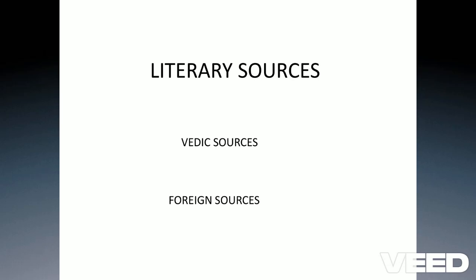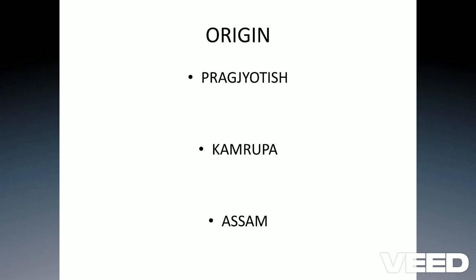Now, in the next slide, we are going to discuss the origin. We all know that in the older time, this part was basically known as Pragjyotishpur or Pragjyotish. Primarily, Pragjyotish is divided into two parts: Prag and Jyotish. Prag means former or eastern, and Jyotisha means astrology. We got this information out of the Kalika Purana.